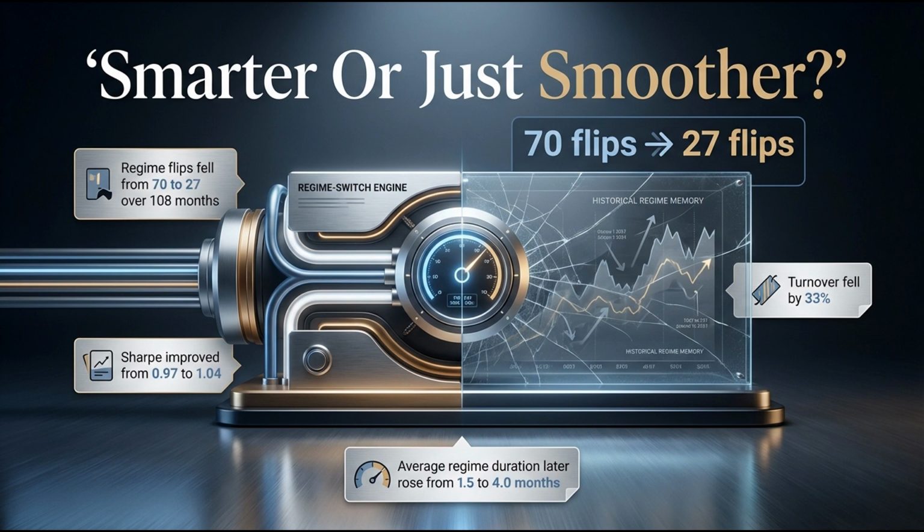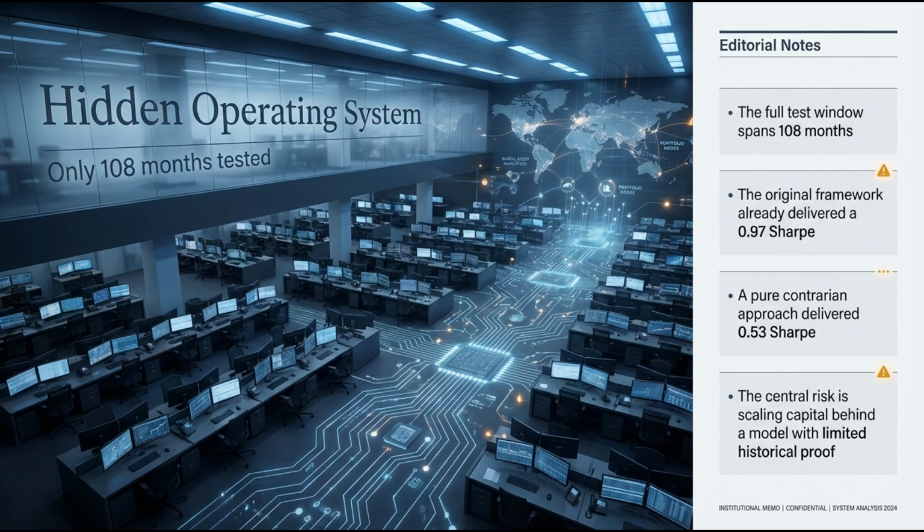The core question we have to answer today is this. When a model suddenly behaves better, changing its mind far less often, and capturing smoother returns, has it actually learned the market's underlying structure, or has it simply memorized the specific path of the past?